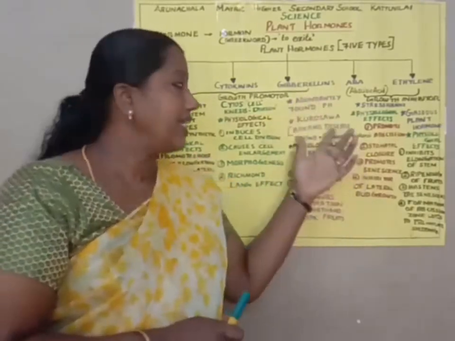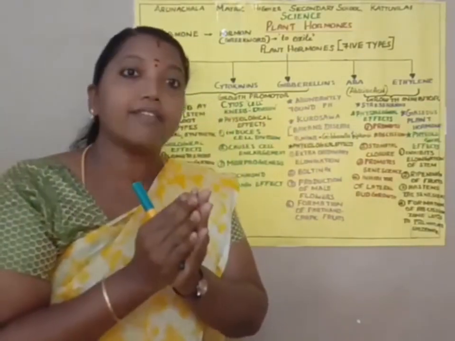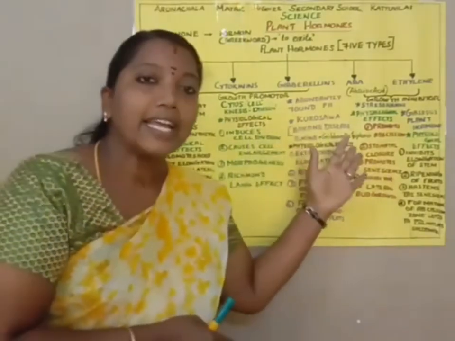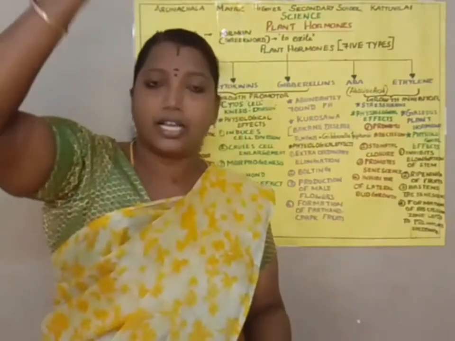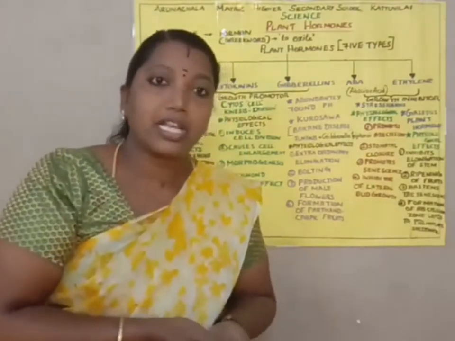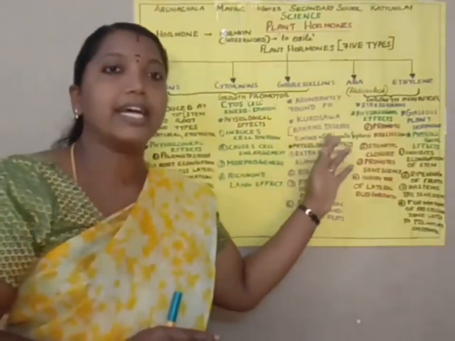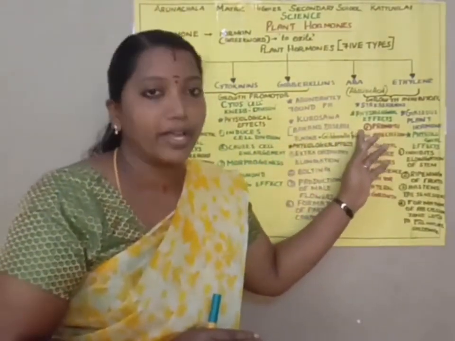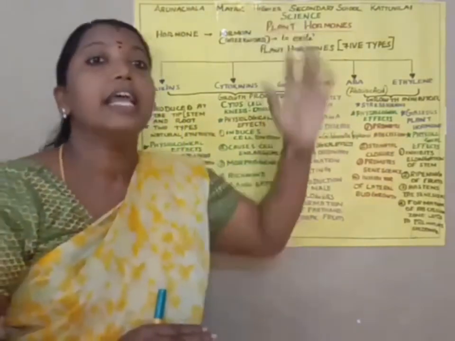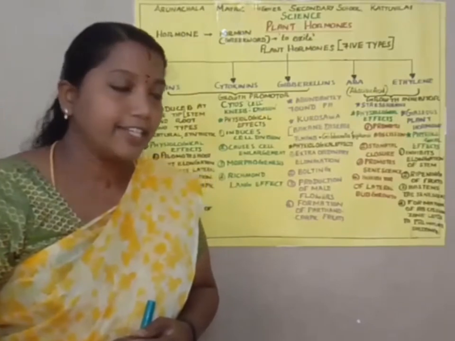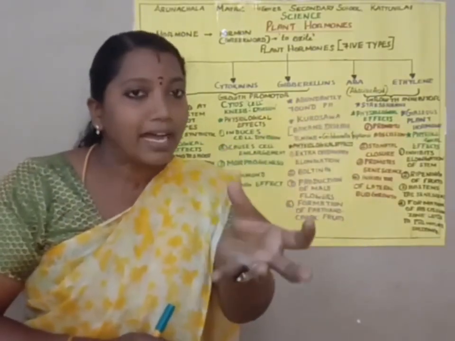The most abundantly found hormones we can call the gibberellins. One scientist, Kurosawa, found a disease in rice called Bakanae disease, where he could see sudden elongation of the internodes. After that he found that it is due to the presence of a fungus called Gibberella fujikuroi. This fungus is the reason for the sudden elongation of these internodes.